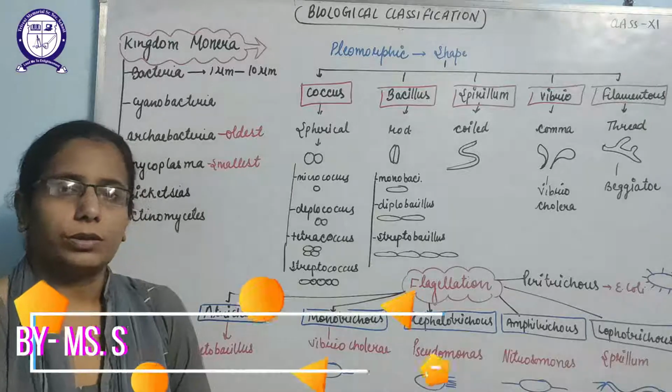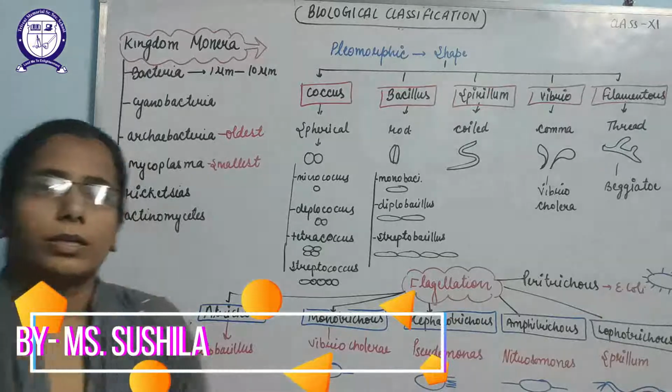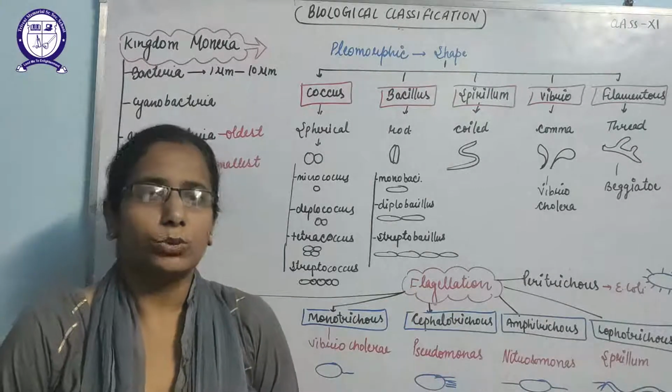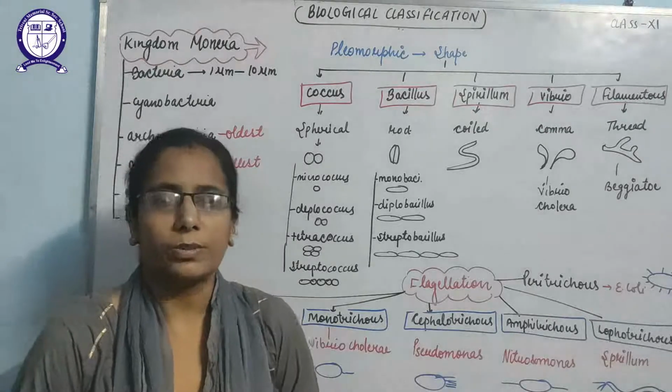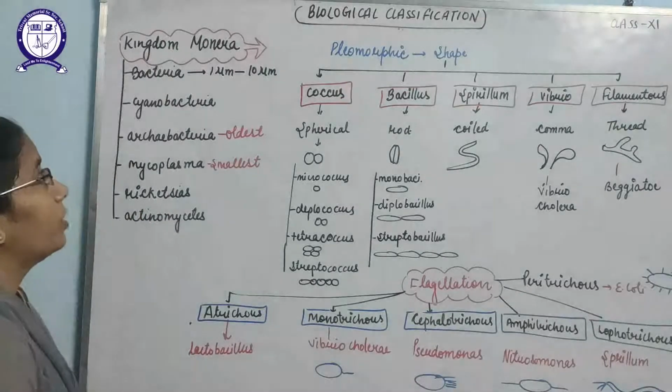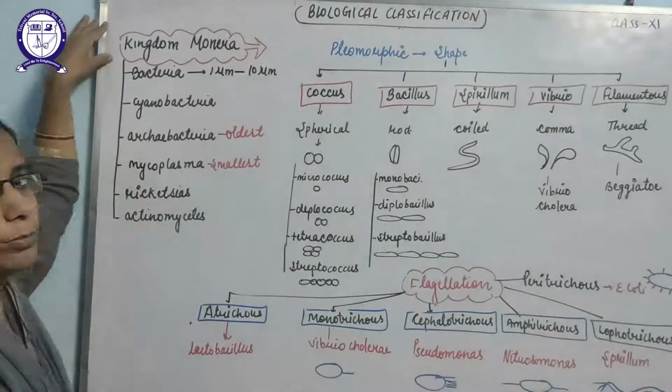Hello students, now after discussing the classification of the organisms into different kingdoms, we already discussed the 2, 3, 4 and 5 kingdom concept. Now we are going to start the kingdoms one by one. So today first we are going to start the kingdom Monera.